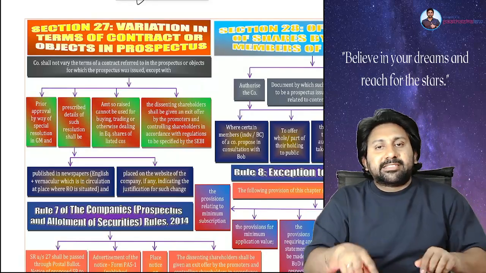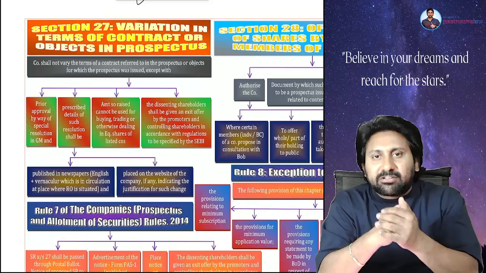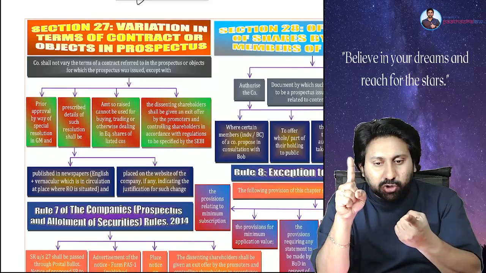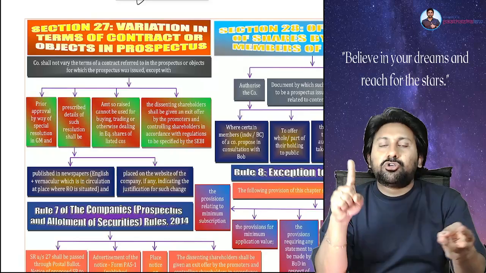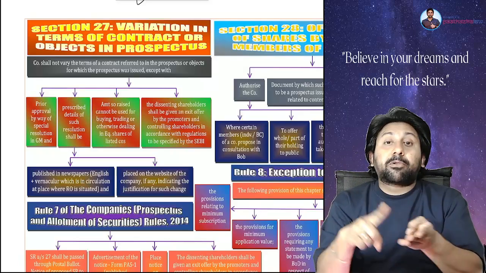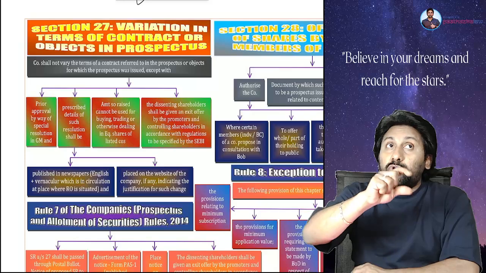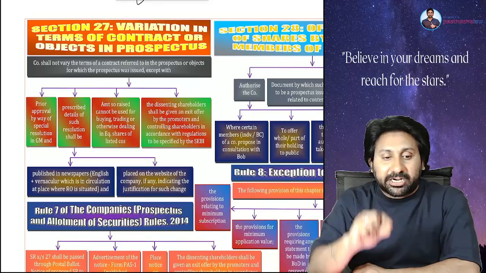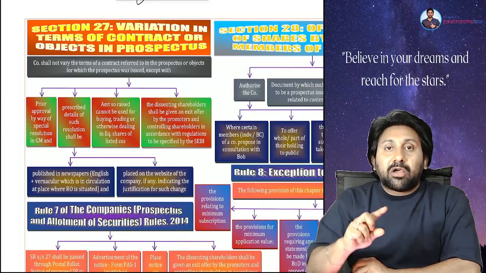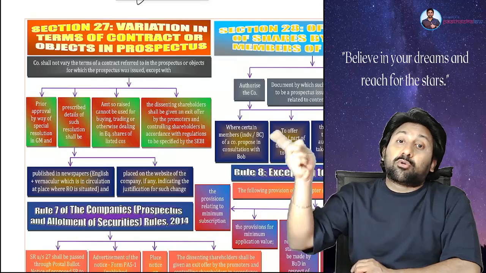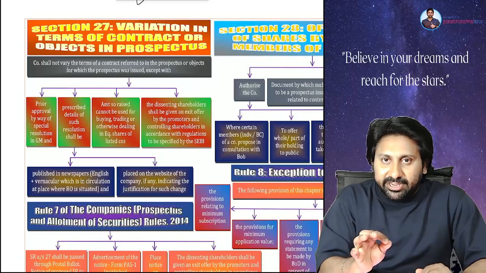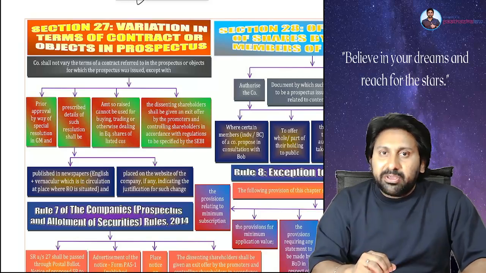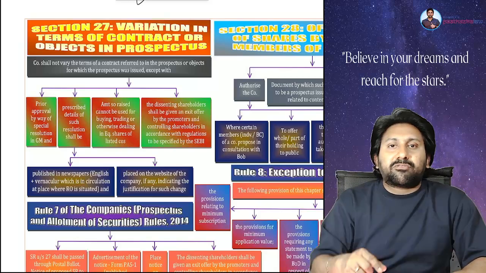What happened in section 27? When 27 gets attracted, first it should be a public company. It went for a public offer by issue of a prospectus. In the prospectus, they said they are going to use the money received for a particular objective. But now they are changing the objects for which they are going to use it. Is it valid or not valid is the question. The answer is, it is subjective. You can't tell valid or not valid.